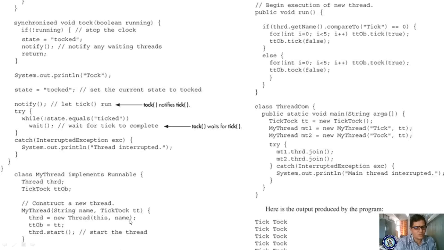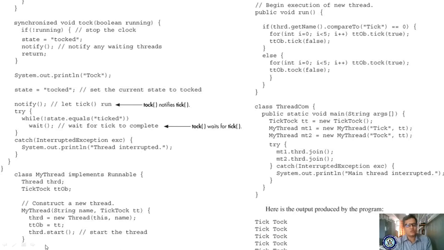Whatever value you are supplying will come here, and TTOB is equal to TT. What is TTOB? TikTok object. For the TikTok object, what are you assigning? This parameter, the TikTok reference object. This object refers to this object variable.